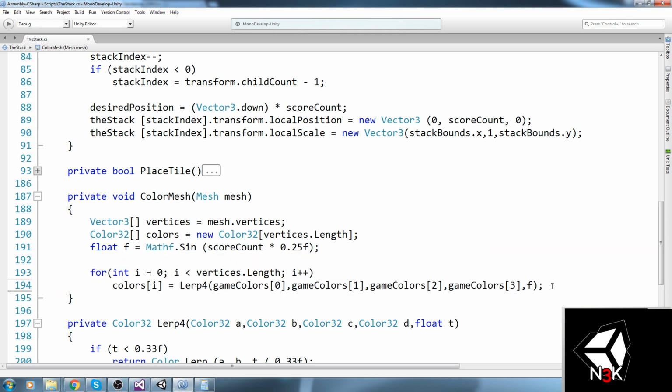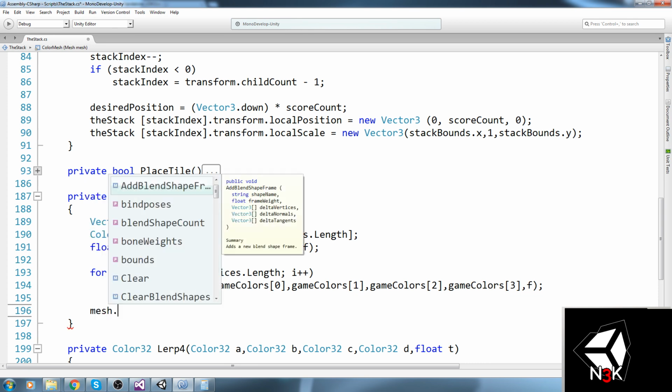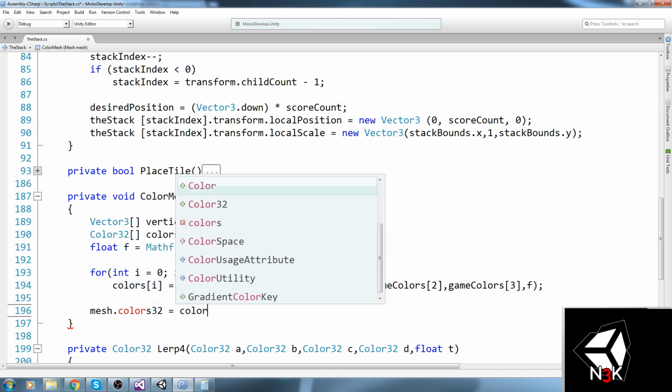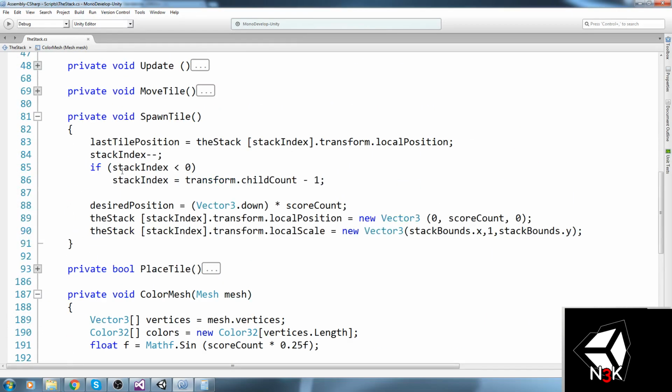Okay, so once that's done, we are going to say mesh, so the one we receive in parameter, mesh.colors32 is equal to colors, like so. And where can we put that now? We could be putting this in the SpawnTile.